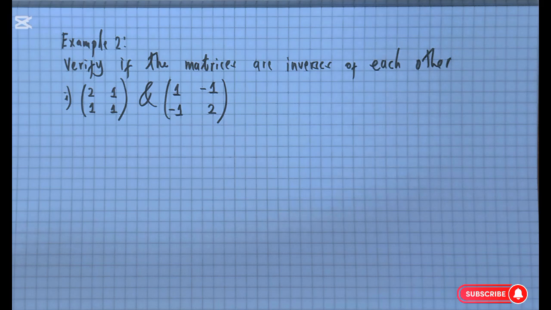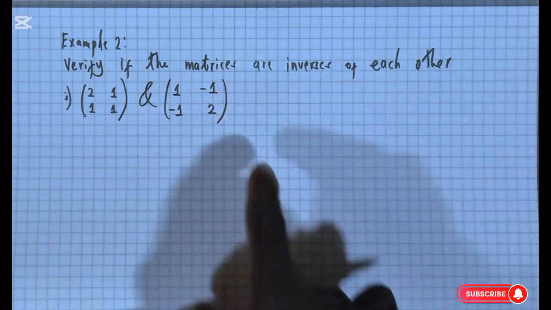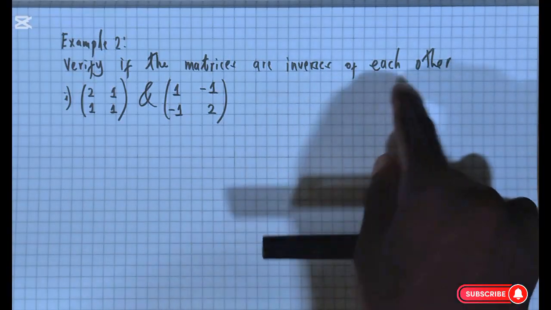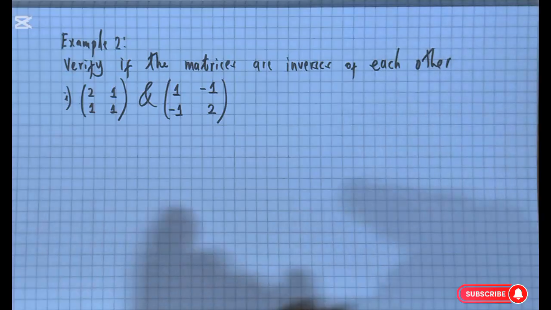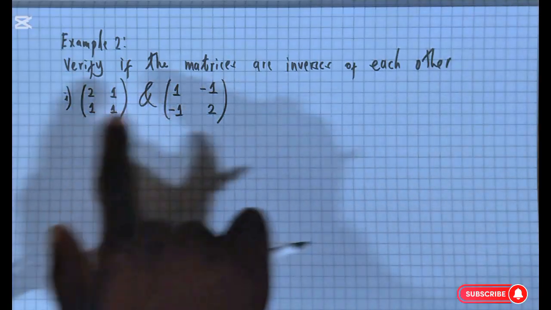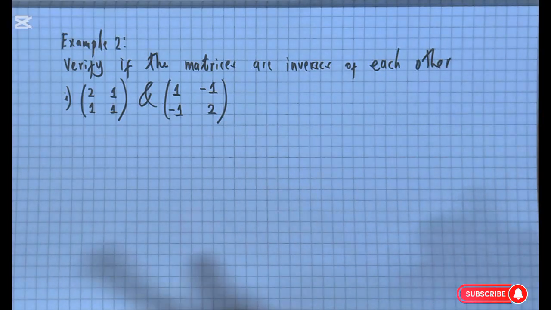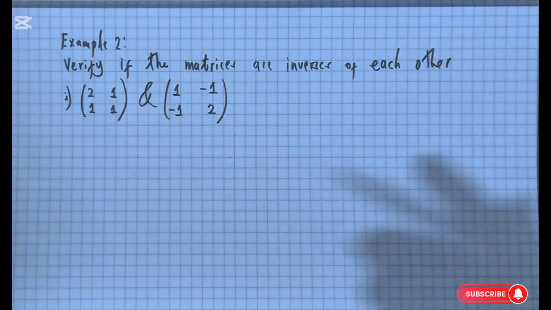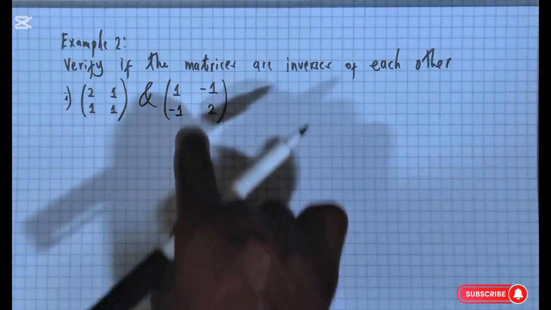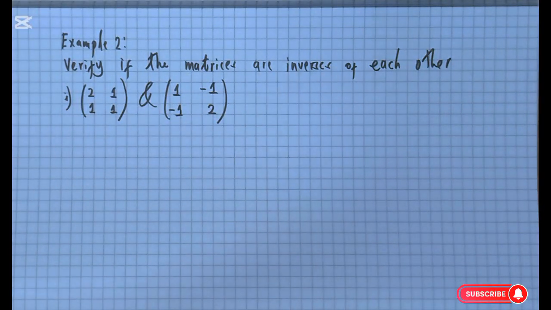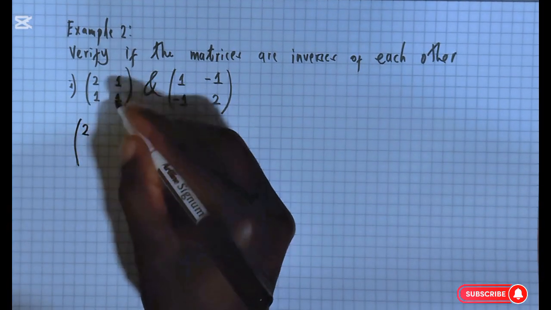All right, so we are supposed to verify if the matrices that we have below are inverses of each other. So remember, if these two matrices actually are inverses of each other, then we expect that the product is going to give us an identity. So to verify this, we are going to multiply these two matrices, and see what we get at the end of that process.